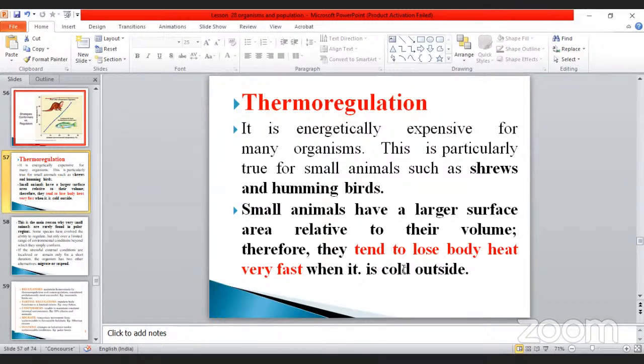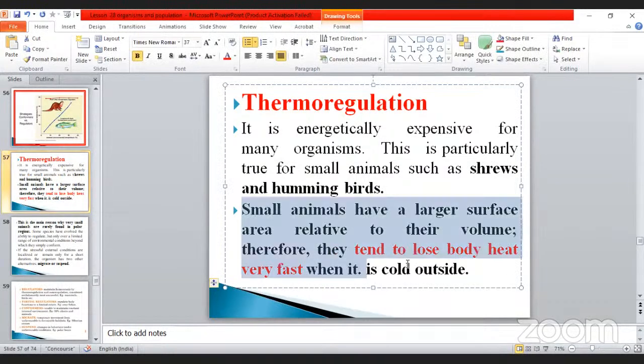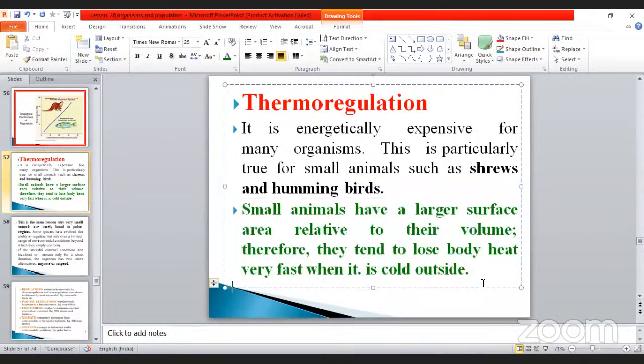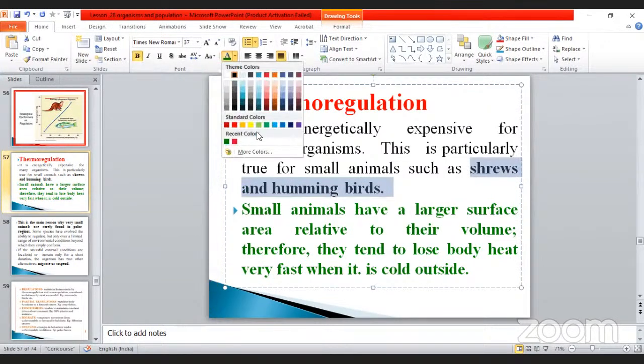Here the change is, sometimes they may give you the temperate zone or tropical or summer, like that. This is a very, very important paragraph. Don't forget, my dear student. This is the important point. The examples they have given are two things: a hummingbird and a shrew. These are the two examples, very, very important.